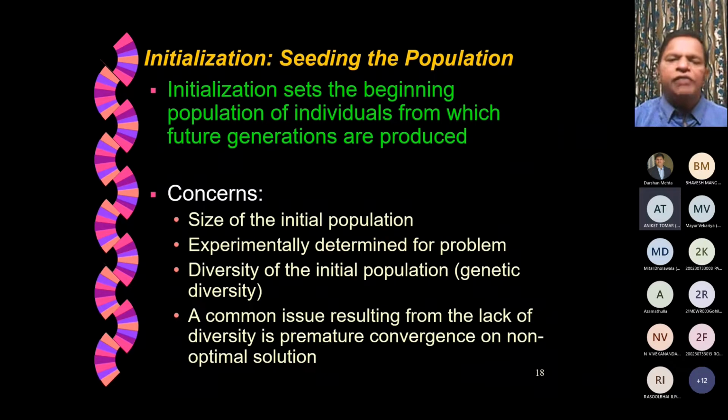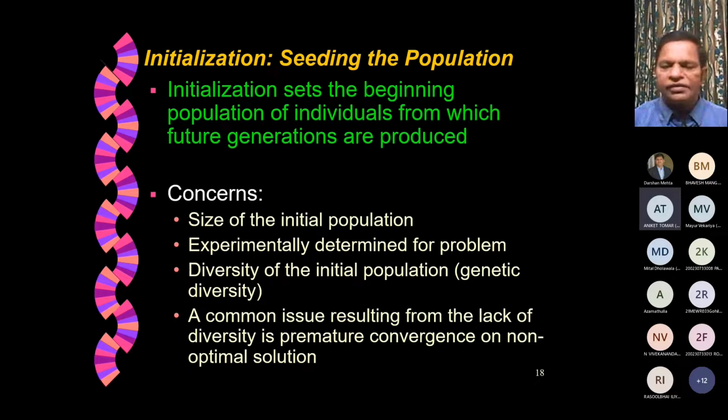Initialization, seeding the population. What we have to do is initialize the beginning population of individuals from which future generations are produced. What are the important aspects here? First of all, what should be the size of the initial population? That has to be decided a priori. It can be 20, 30, or 50, depending on the problem size. Once that is decided, it will remain the same from one generation to the next.